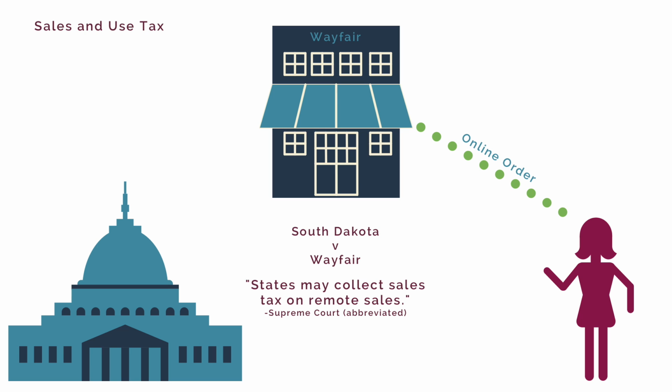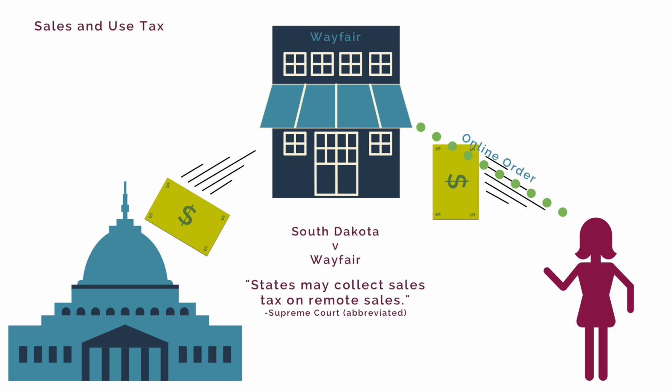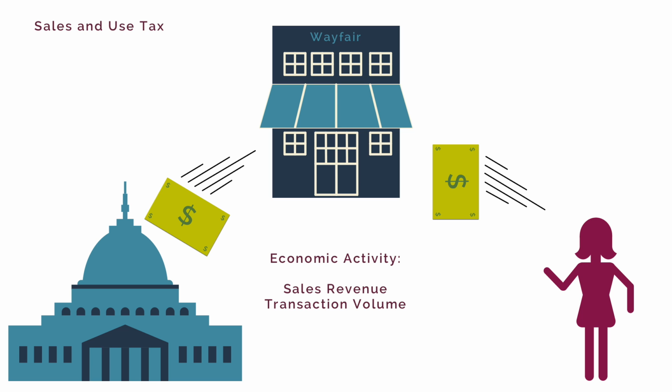It used to be that states could only tax sales when a business had a physical presence in the state. Now, economic activity in a state, or economic nexus, can trigger a sales tax collection obligation for companies. Economic nexus is based entirely on sales revenue, transaction volume, or a combination of both.